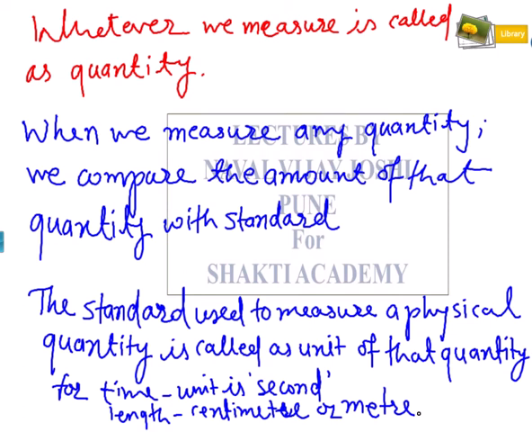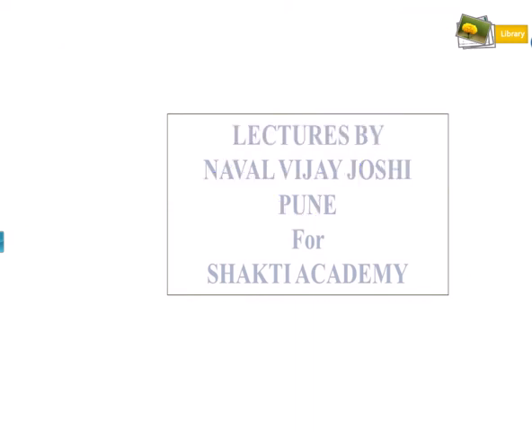After learning about these definitions, we would take a review of the relationship between the CGS units and MKS units. You might be familiar with it, but I would just revise. You know that 100 cm, that is centimeter, is equal to 1 meter. You are familiar with this.